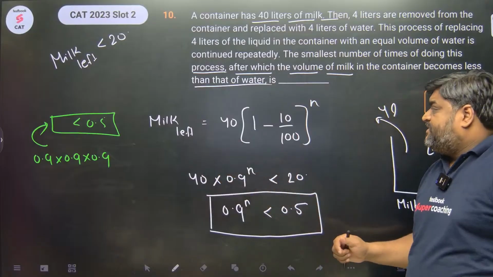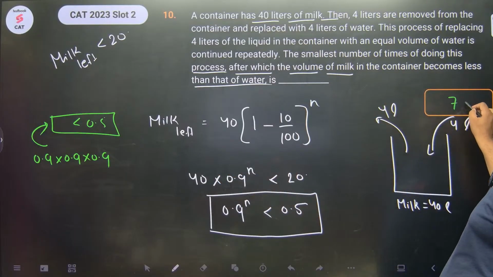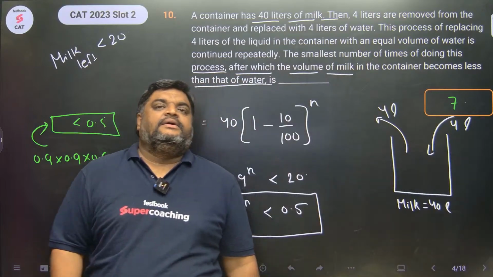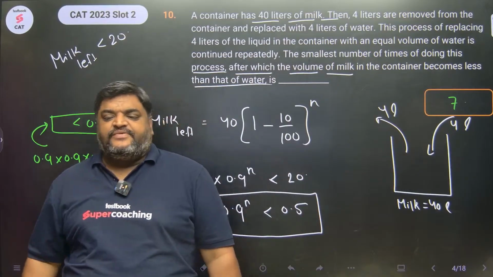So the correct answer to this question was Mahendra Singh Dhoni. Thala for a reason. Question number 10. Let's jump to the next question. Okay.